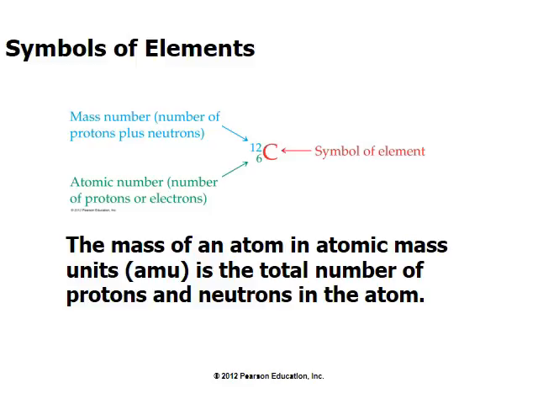Now this is how we represent the symbol of elements. First we write down the symbol of the element, this C for carbon, and 6, the bottom number, represents the number of protons in the nucleus, which you can get from the periodic table. In the periodic table, elements are organized in increasing number of protons, or atomic number. The top number is the number of protons plus neutrons for a particular isotope.